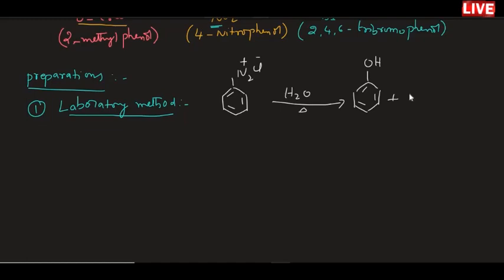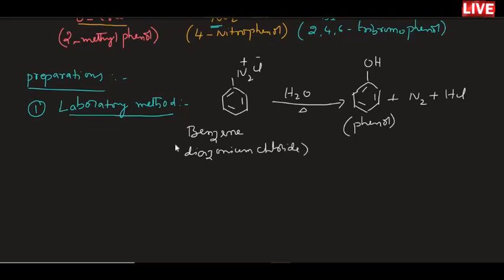The OH group attached to the benzene ring makes this diazonium compound into phenol. So we have taken aryl diazonium salt, also called benzene diazonium chloride. It is the simplest method to prepare phenols.